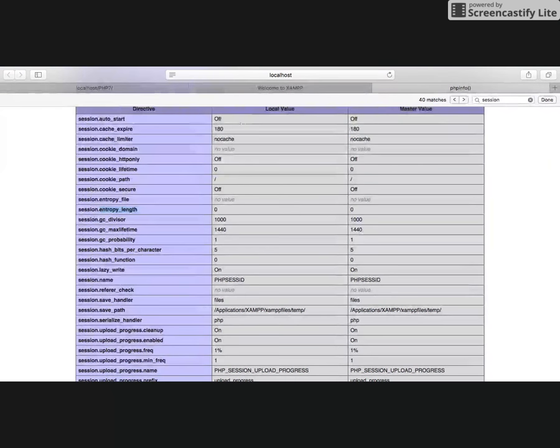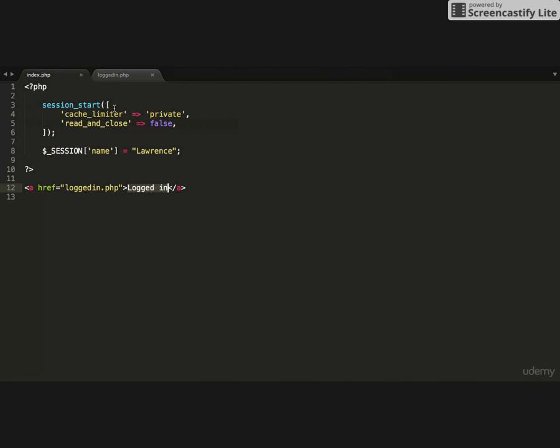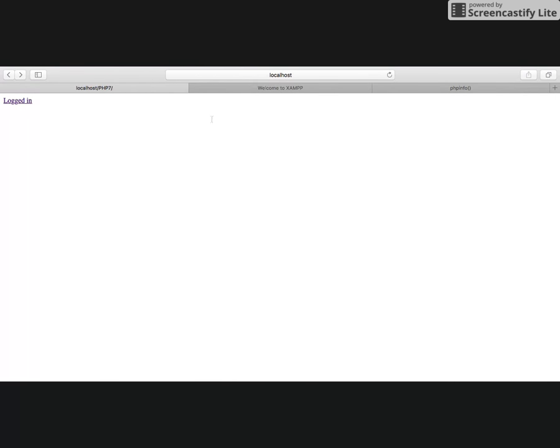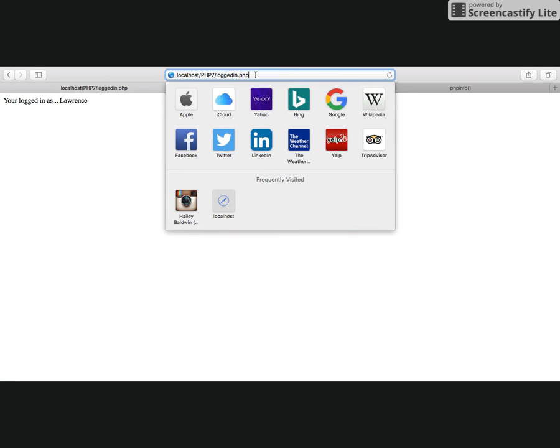So when I go to the index.php page, as soon as I hit this page, it starts a new session, sets up our options, and then we can start to create some variables. It's already created this automatically as soon as I load the page, and now I can go to the logged in page. So let's click the link, and you'll notice what it did was it loaded loggedin.php.